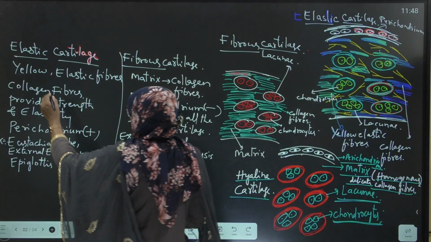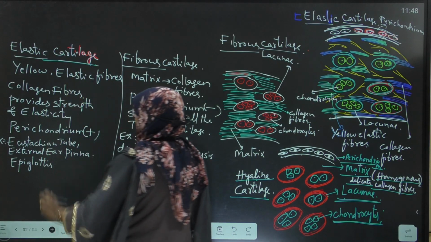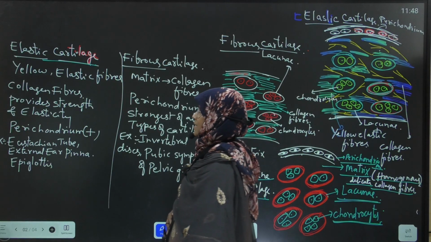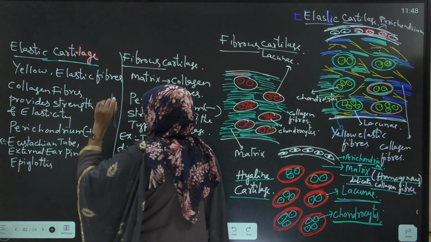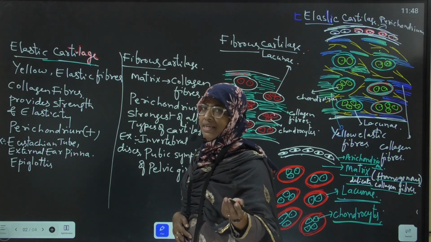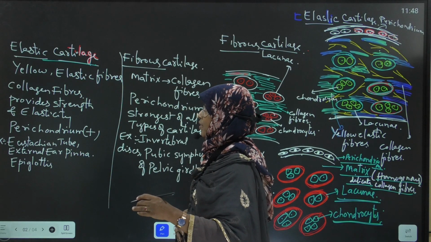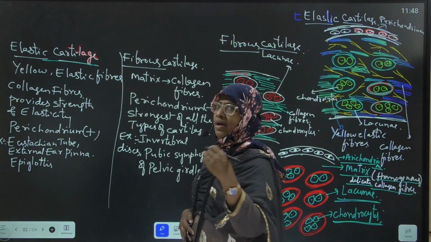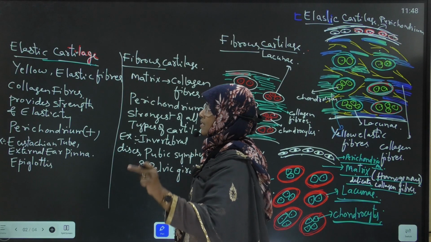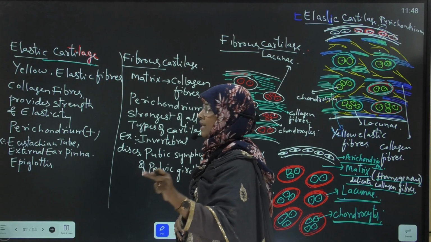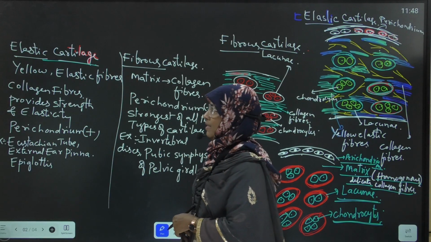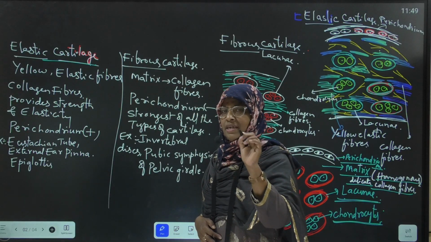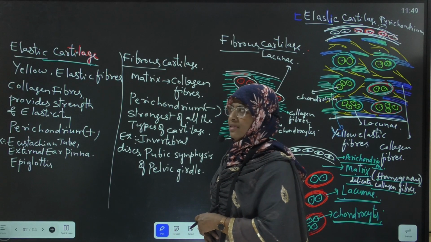Elastic cartilage is otherwise called yellow cartilage, because the matrix of the elastic cartilage consists of many elastic fibers and also collagen fibers. This is the only cartilage with yellow elastic fibers. Here the yellow elastic fibers are made up of elastin protein.